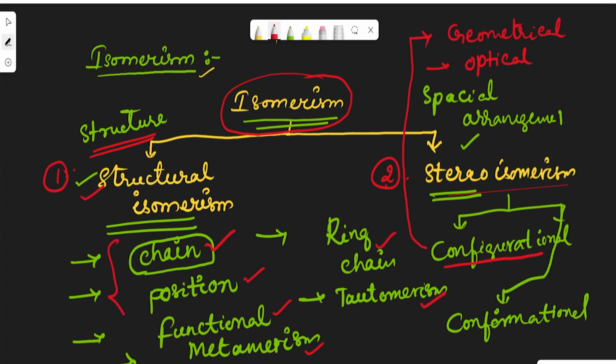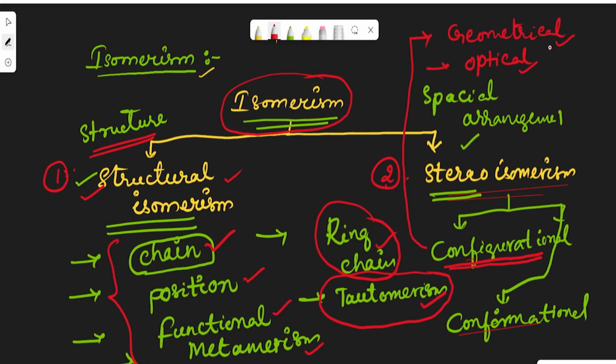These are the four main types of structural isomerism, and ring chain isomerism and tautomerism are also kinds of structural isomerism. Stereoisomerism is also classified into two types: configurational isomerism and conformational isomerism. Configurational isomerism is again classified into two types: geometrical and optical. This is the classification of isomerism.